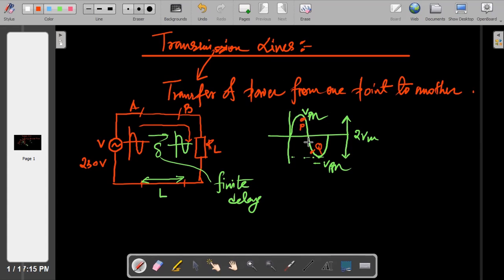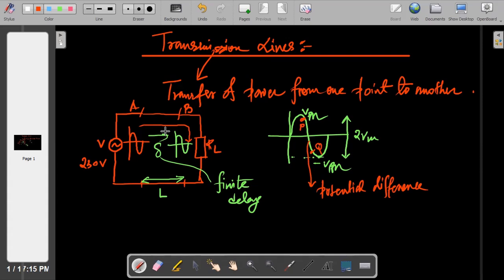That's why the voltage is fluctuating. It will create a potential difference. And another thing I told, the current is flowing from here to here, so there will be some delay. That finite delay we need to consider also. But so far, what you have read in basic electronics or electrical, we are not considering.